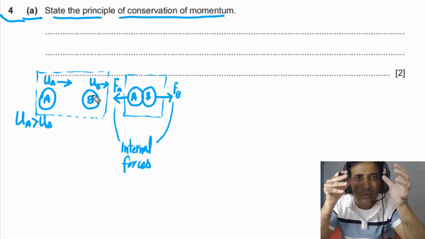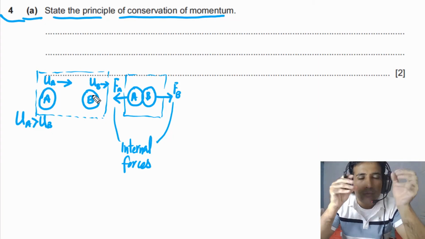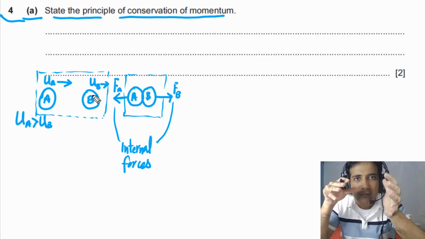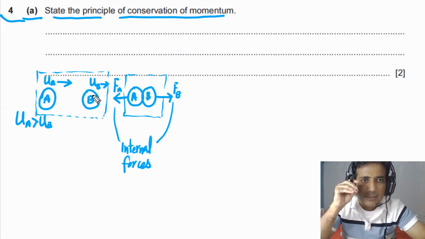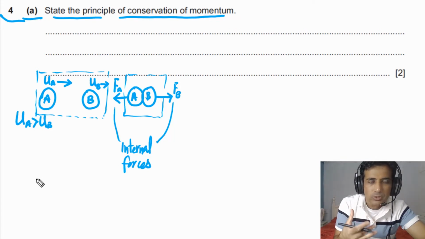If there is no net external force acting on our system, the momentum of the system before collision is always equal to the momentum of the system after collision. No net external force means there is no friction, no air resistance, and no force by any other external agent. Then the momentum of the system always remains constant.